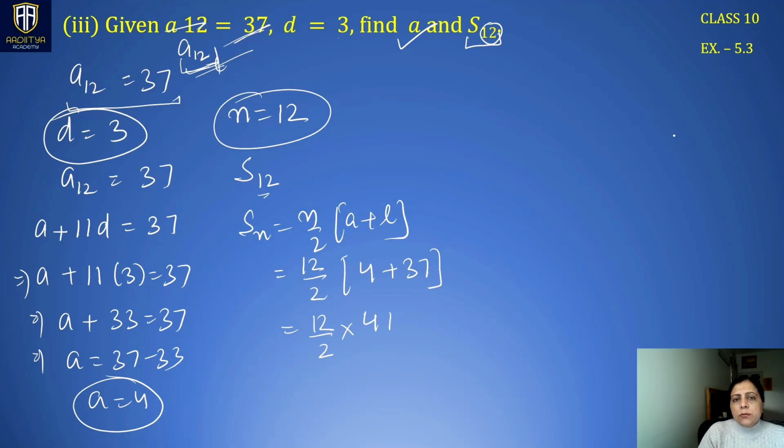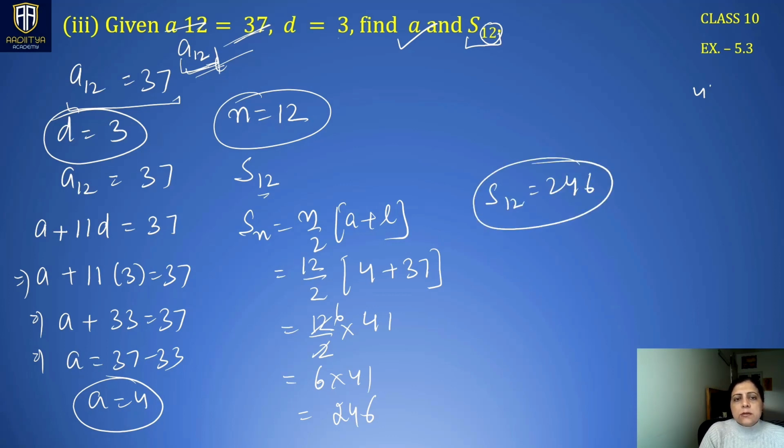Right? So you multiply this, or you can leave it in fractions or mixed fractions. Sorry, this can be reduced. 6 multiplied by 41. 6 ones are 6, 6 fours are 24. So S12 here is 246. Right?